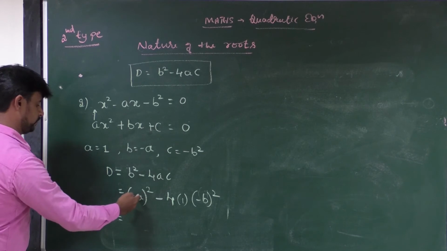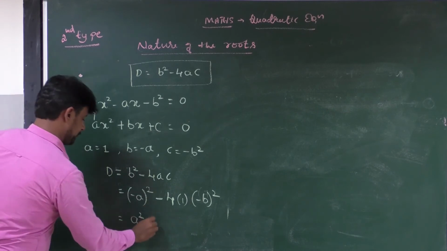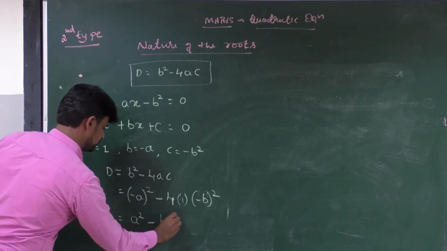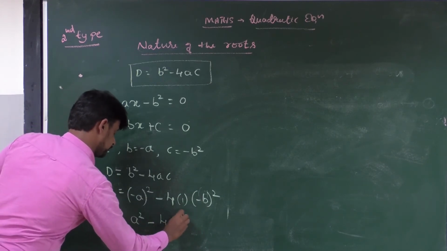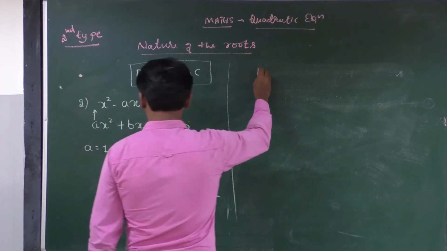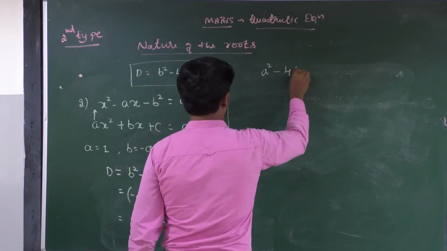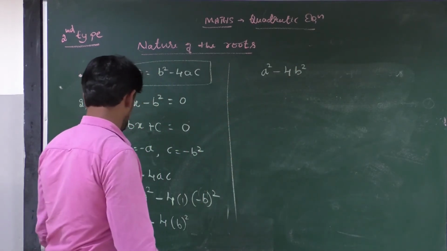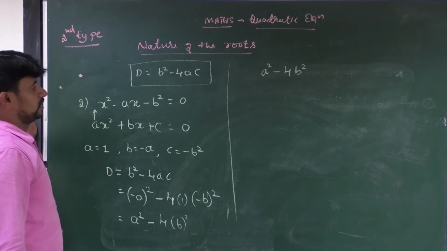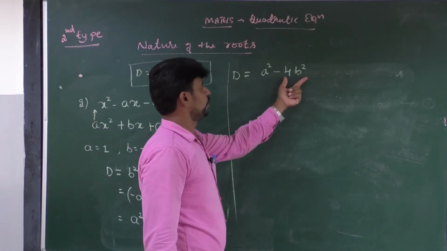Okay. Then, when you square this minus a, it becomes plus, then it becomes a square minus 4. 1 into 4, minus b square becomes plus b square. Okay. In the next step, the discriminant becomes a square minus 4b square. All of you look at the board. D is equal to a square minus 4b square.